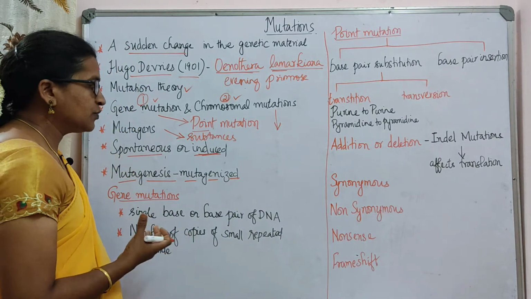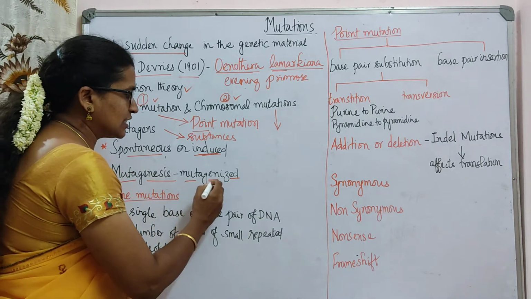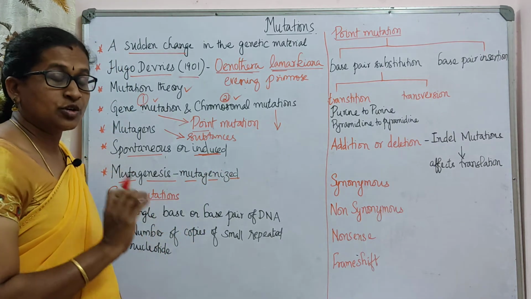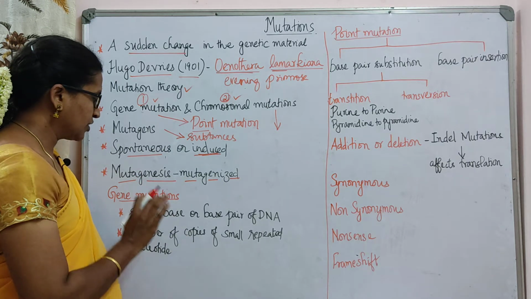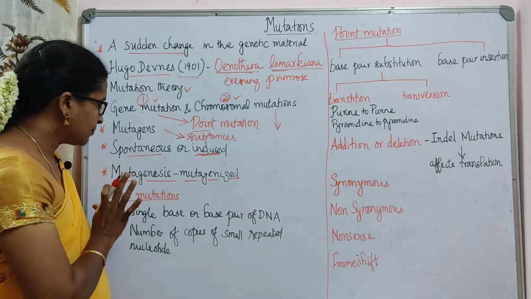An organism that is exposed to mutagens and becomes mutant is called a mutagenized organism.